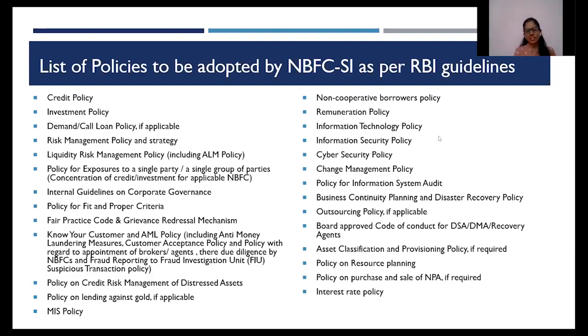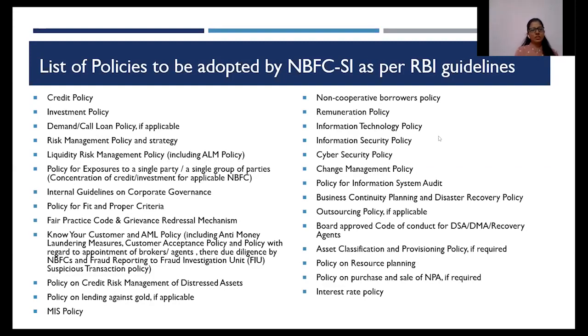The asset classification and provisioning policy, several NBFCs do formulate, but it is not required in case you're following the asset classification and provisioning requirements as laid down in the RBI directions that we just discussed. If my asset classification and provisioning is stricter than what the RBI has laid down, then maybe I'll require a separate policy. Otherwise, it is not required.